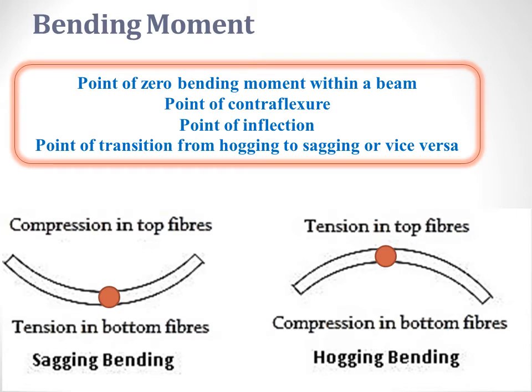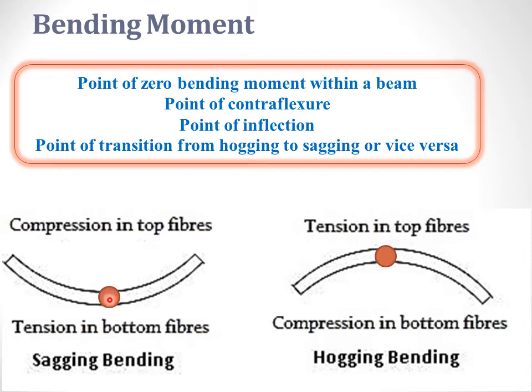Also, another point to be remembered here is what is called the point of zero bending moment within a beam. It has different names: a point of contraflexure, point of inflection, point of transition from hogging to sagging, or vice versa.